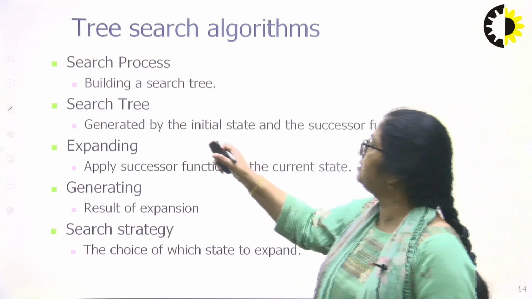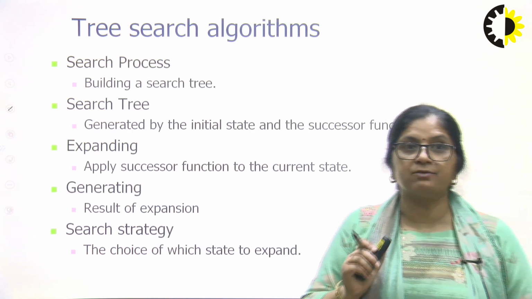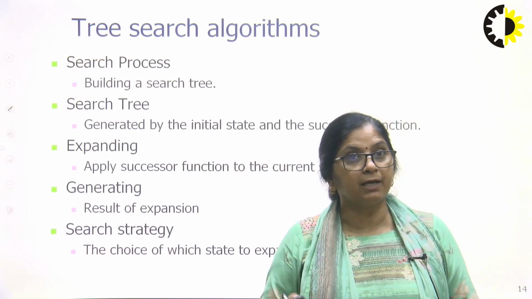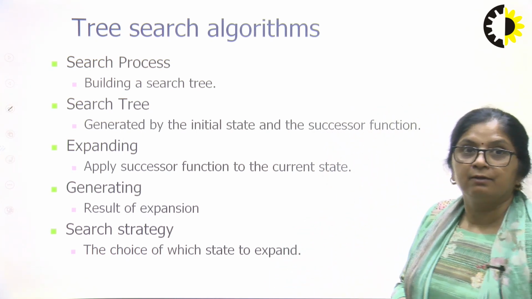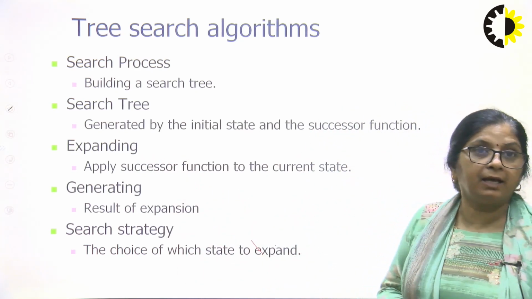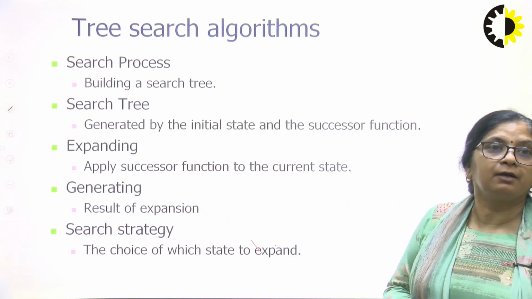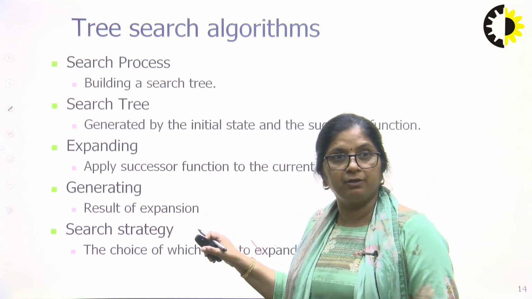We will have the initial state and then we will apply the successor function, and we will get the next state. This getting of the next state is called expanding: apply the successor function to the current state. Then we will have the result of this expansion.